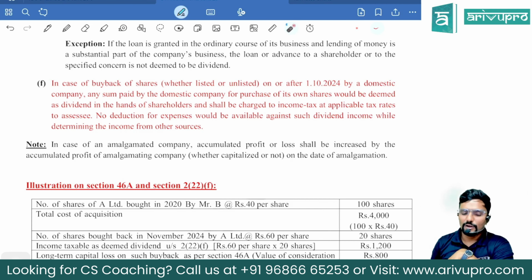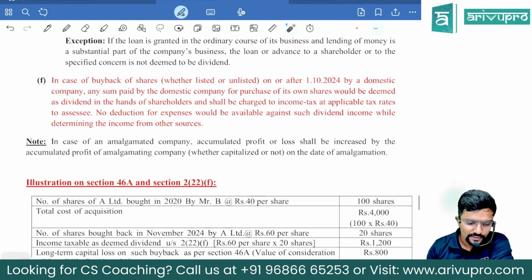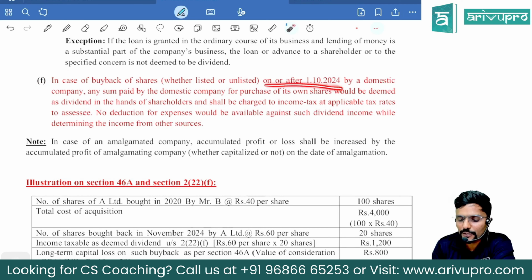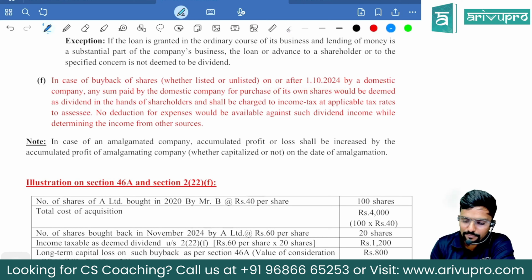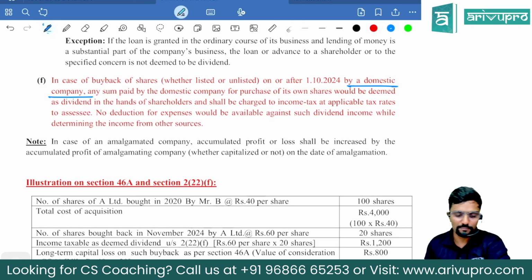Yes, let us see. Along with some illustration I have put it here. Clause F is the newly added thing. In case of buyback of shares, whether listed or unlisted, on or after 1st October 24, guys, by a domestic company. Who is doing it? Domestic company.